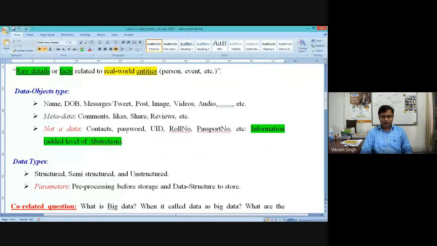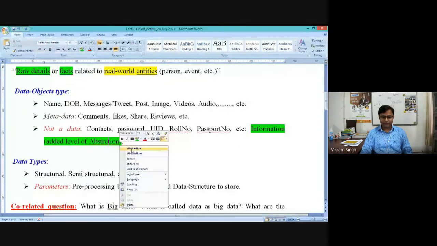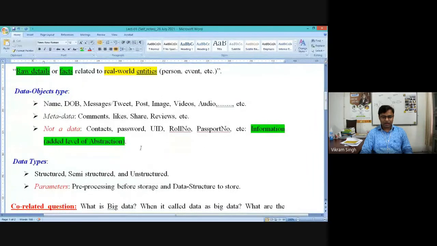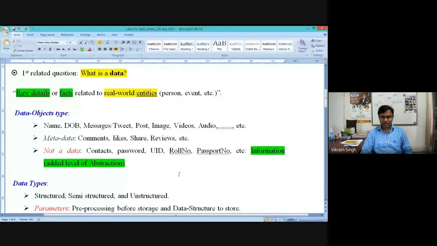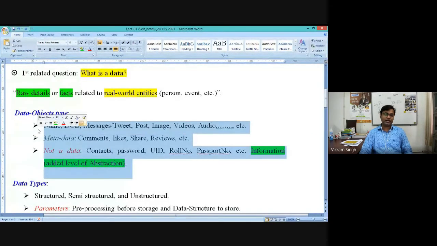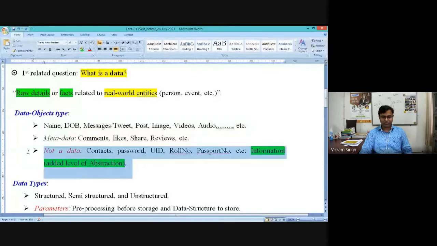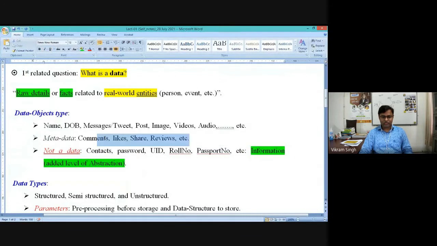Now, if we see further, naturally I raise the question: these could be the possible data types, not the last one, because the last one is not at all a data type, right? So let's leave the last part. If we consider these two, data and metadata, each and everything is not of the same type, not of the same nature, right?